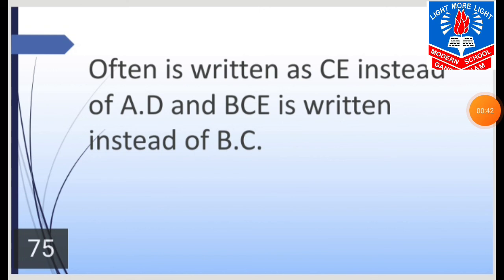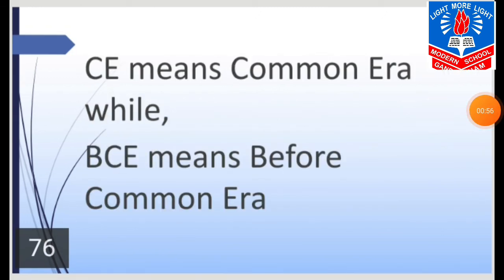Often CE is written instead of AD and BCE is written instead of BC. CE means Common Era, while BCE means Before Common Era. CE is a method of numbering years which refers to a period of time that begins after the birth of Jesus Christ. BCE is a method of numbering years which refers to the period of time before the birth of Jesus Christ.